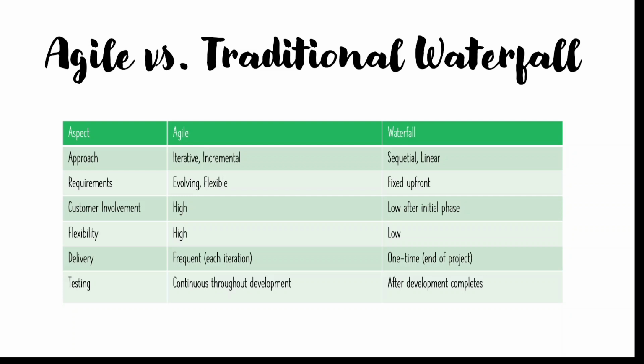We deliver quite rapidly: after every sprint one new build comes and is added on top of the old build, and the customer gets new features all the time. That's why Agile is quite visible compared to a model like waterfall. And from a tester's perspective, testing is continuous throughout the development cycle, whereas in waterfall we have to test after development completes.